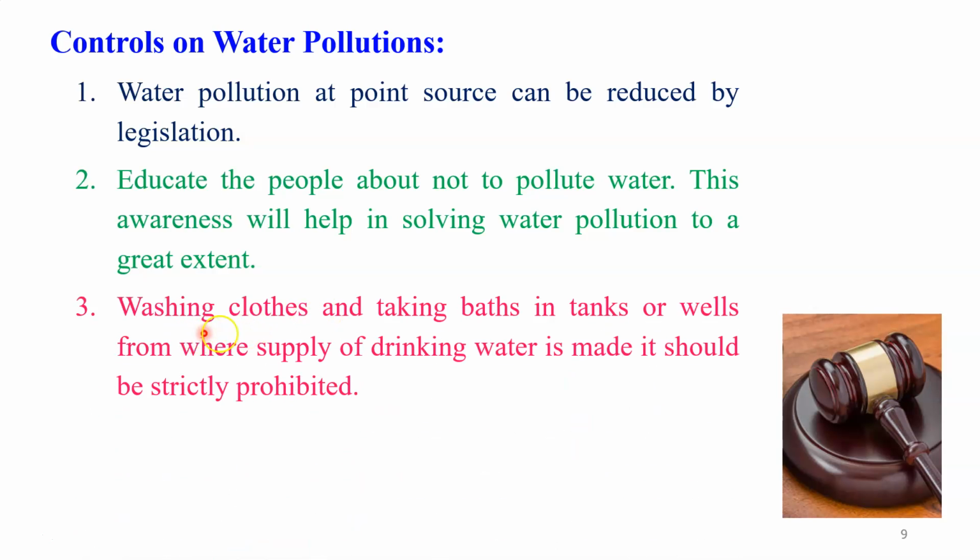Then the next one is washing clothes and taking baths in the tanks or wells from where the supply of drinking water is made. It should be strictly prohibited, because if you do not do this, then definitely this washing of clothes and taking baths will cause much more water pollution.